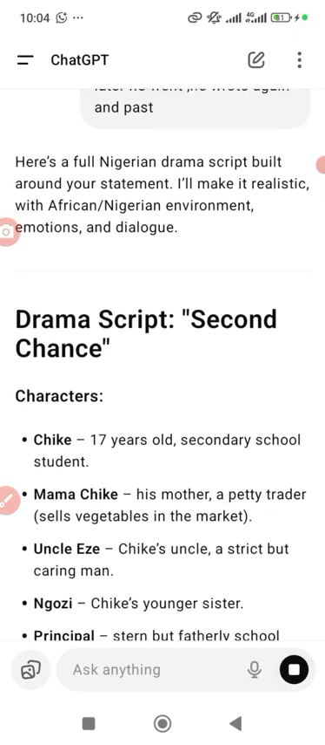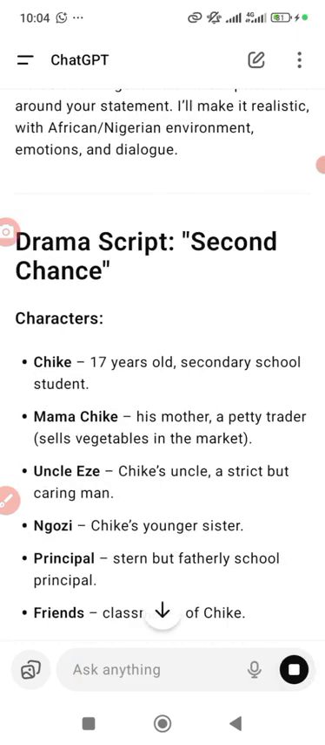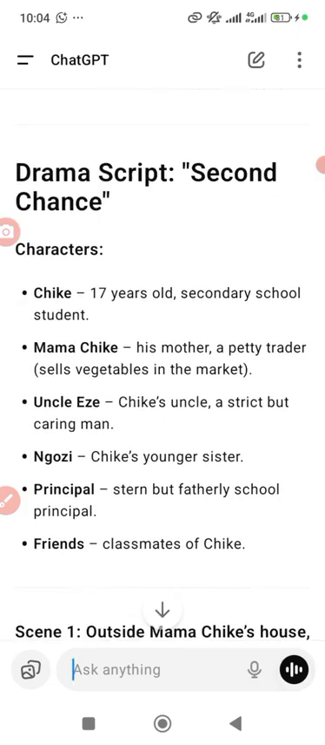He said a drama script. Can you see? He could title it for me, Second Chance. He gave me characters. He gave me Chike, a 17-year-old secondary school student. That is talking about maybe the actor. He gave me Mama Chike, his mother, a petty trader who sells vegetables in the market. We have Uncle Eze, Chike's uncle, a strict but caring man.